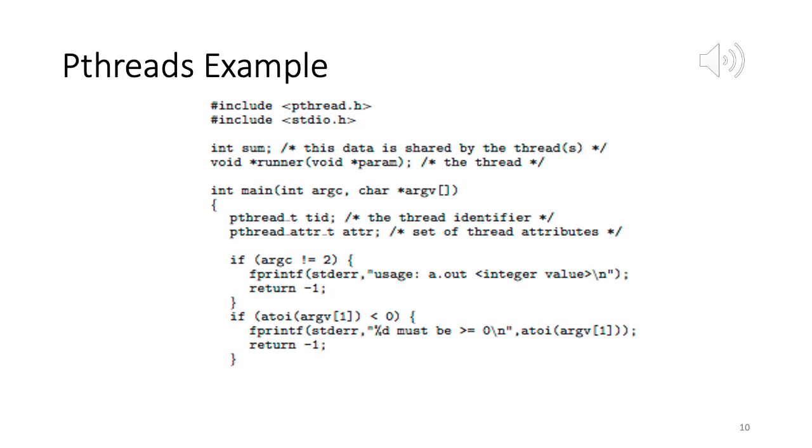and NULL indicates that it is not interested in any value being passed by the thread when it exits. Okay. So now pthread_join. Now we wait for the thread to exit. Now the thread will execute. It calls the function runner with this argument, and what is being passed is argv[1].